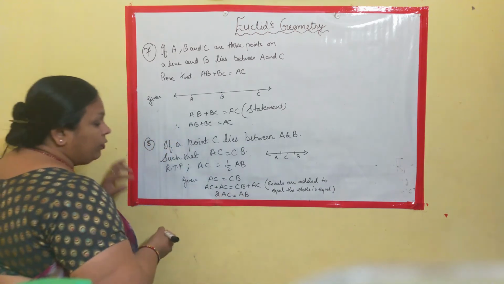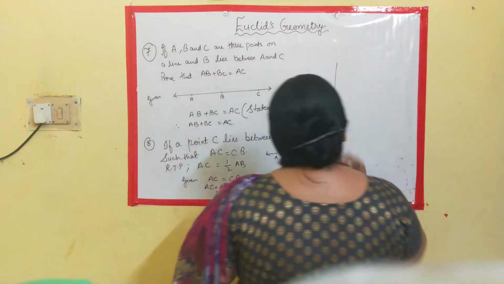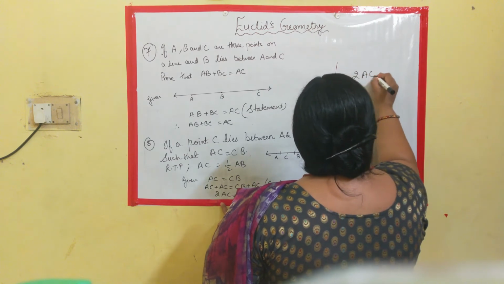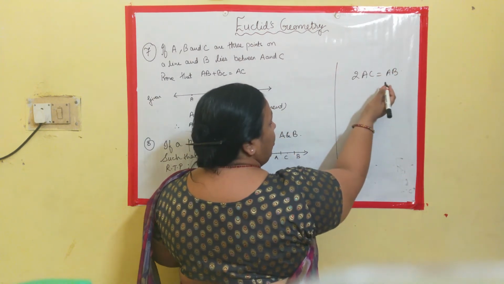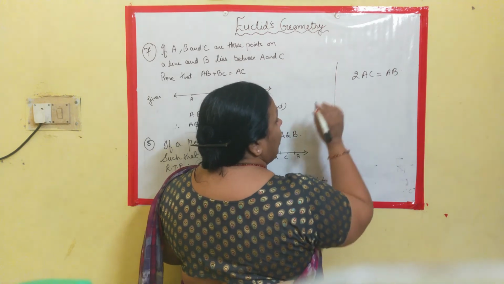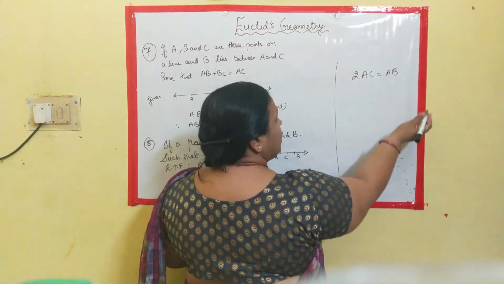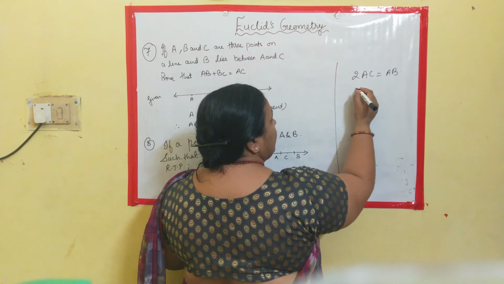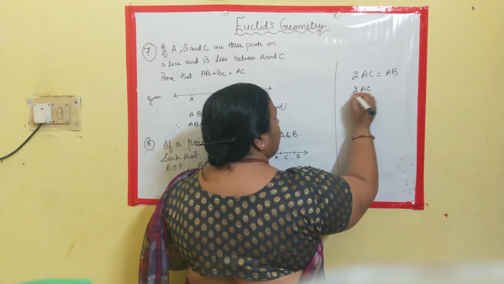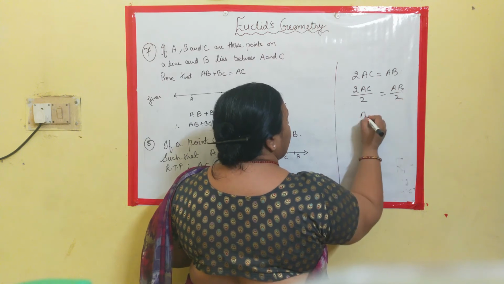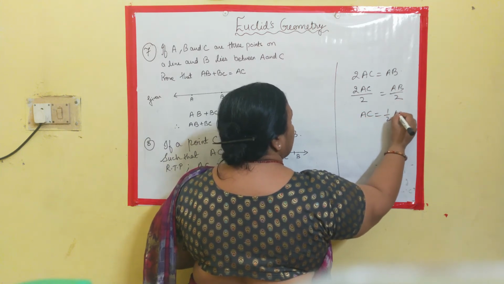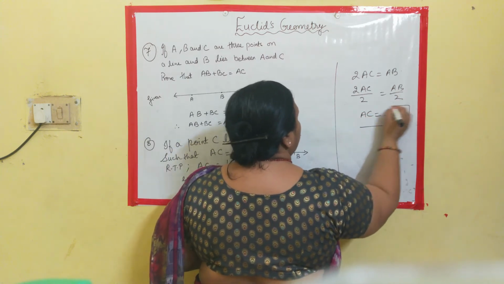Now we have 2AC is equal to AB. We will divide the equation on both sides by 2, or if halves of equals are equal, one more axiom we have. That means AC half and AB half will give you AC is equal to half AB. Hence proved.